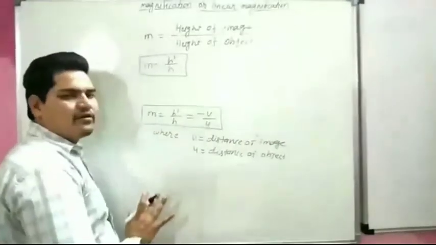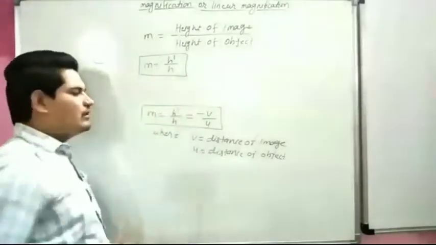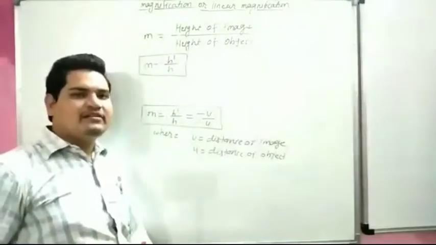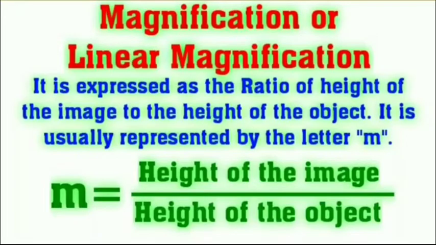For a mirror, only for a mirror, this is the formula of linear magnification. The definition is showing on your screen. Magnification or linear magnification is expressed as the ratio of the height of the image to the height of the object. It is usually represented by the letter M. Formula: M is equal to height of the image upon height of the object.